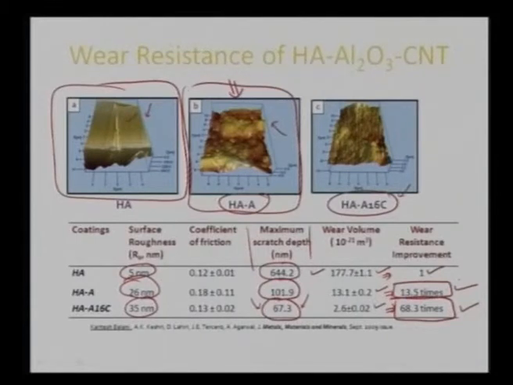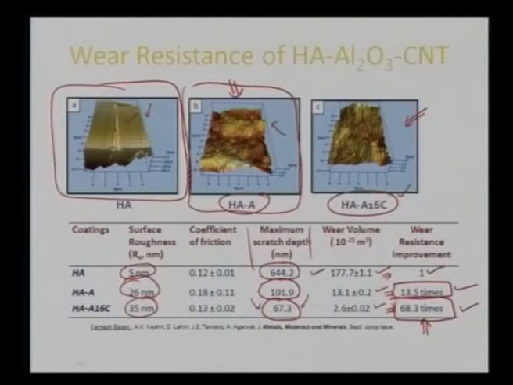Further, if we start adding carbon nanotube to it, what happens? Carbon nanotube also acts as a lubricant. Graphene layers have been used as a lubricant. Also, because of its higher modulus, it has a higher fracture strength. So because of the combination of all three, along with the addition of aluminum oxide, it is increasing the wear resistance by more than 68 times.